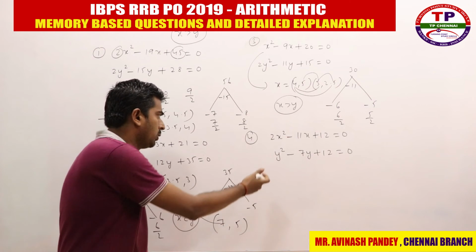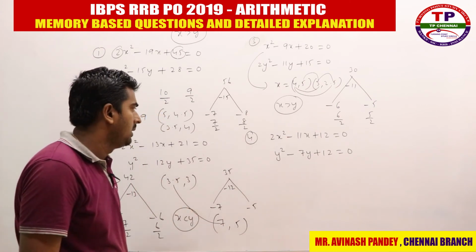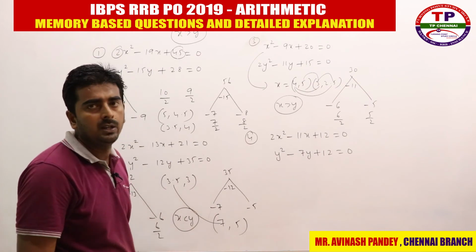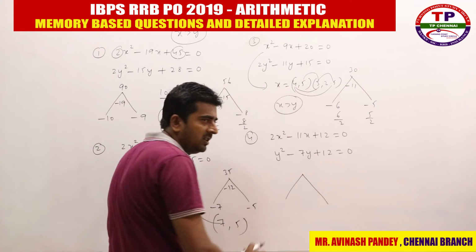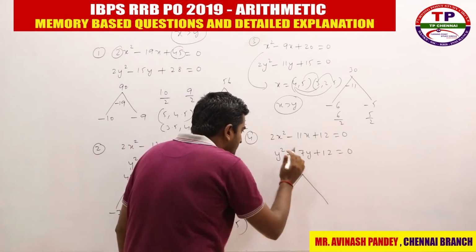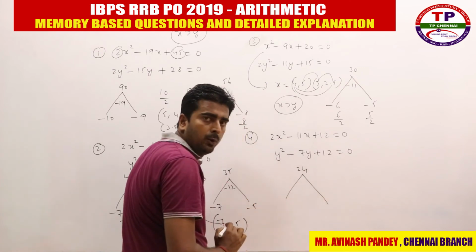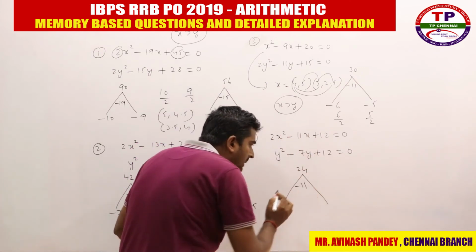Fourth one, 2x square minus 11x plus 12 is equal to 0. y square minus 7y plus 12 is equal to 0. So for the first case directly, again, the constant value is plus 12. Coefficient of x square is nothing but plus 2. Plus 12 into plus 2 is nothing but how much? 24. Coefficient of x is nothing but how much? Minus 11. So again, what can be the two numbers?